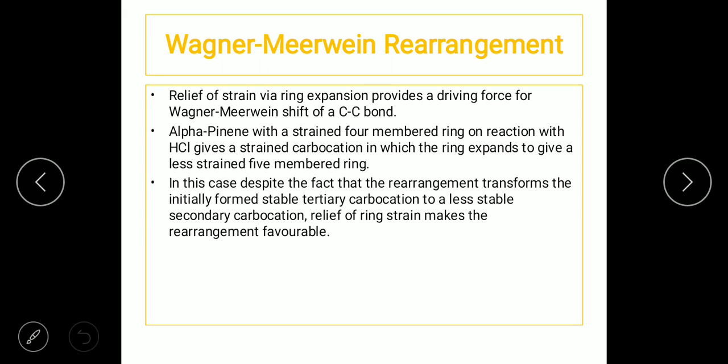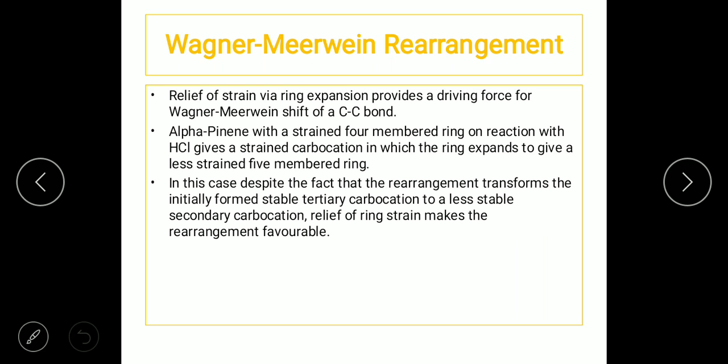Now let us look at some conditions wherein the carbocation doesn't always have to be a tertiary carbocation, but it is going to adjust itself wherever there is stability in the molecule. A relief of strain via ring expansion provides a driving force for Wagner-Meerwein shift of a carbon-carbon bond.